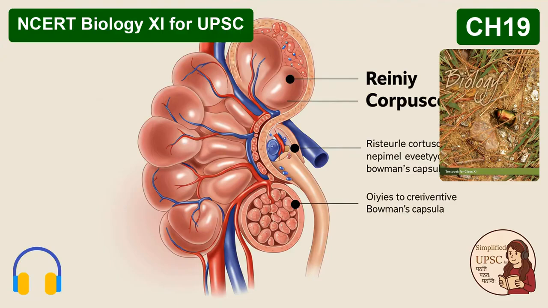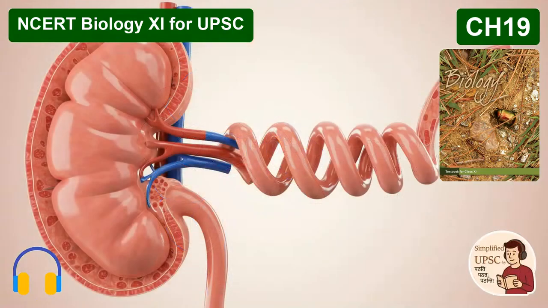Well, if they were parallel, the concentration gradient would equalize very quickly. Oh, okay. But the counterflow makes sure that equilibrium is never reached. Instead, it allows the kidney to build and maintain a crucial and pretty extreme osmolar gradient in the surrounding tissue. And this gradient isn't a minor difference, is it? It's huge. It's massive, and this is the high-yield number to remember.